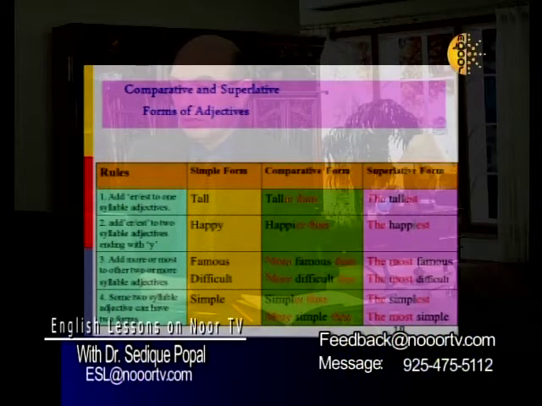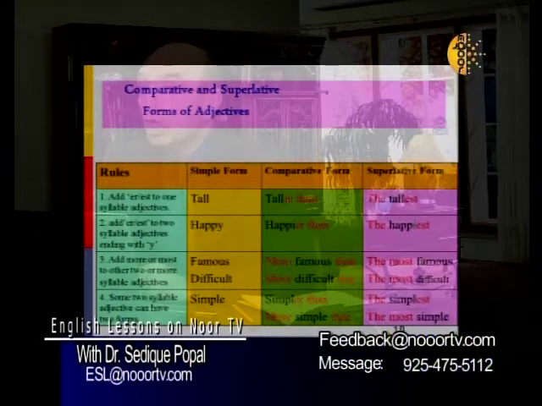Like busy, busier. If it's more than one, like two syllables, three syllables, but it doesn't end with Y, then you add what? More before the adjective, like famous, more famous than. And some adjectives, like simple, can take both forms.